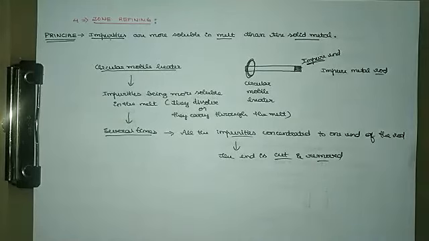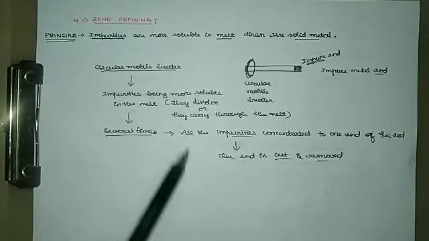Once you ensure that all the impurities are situated towards one corner, that is one end of the rod taken, you are going to cut the respective impurity end to get the refined metal or the pure metal. So this is how the refining is done. Try to observe, it is a very important one. The principle can be expected as a 1 mark question with example, or the process you can expect as a direct 2 mark question.